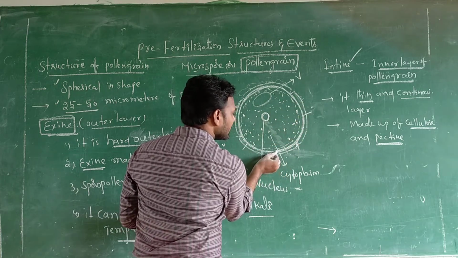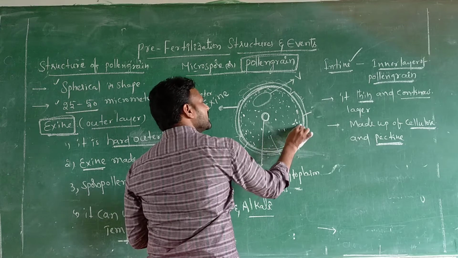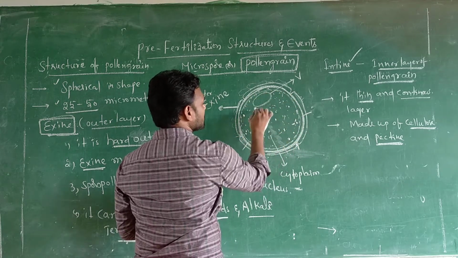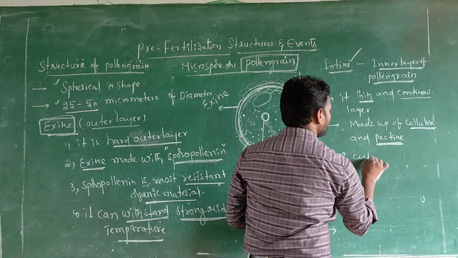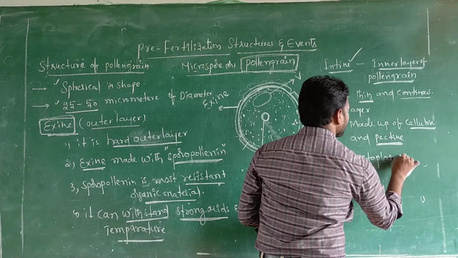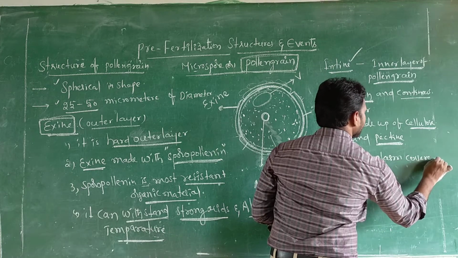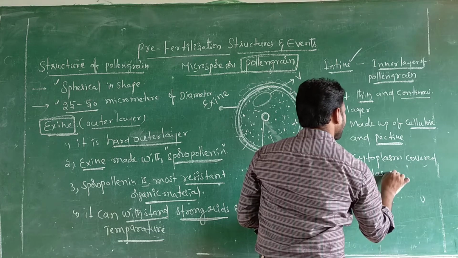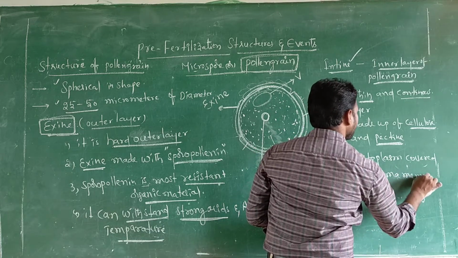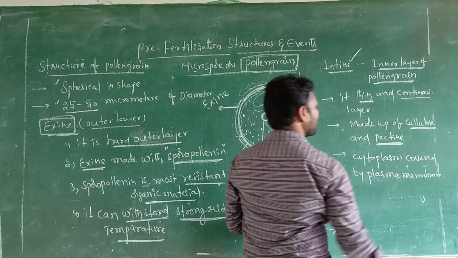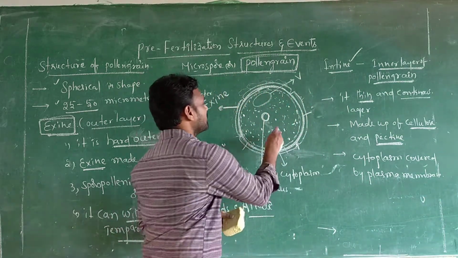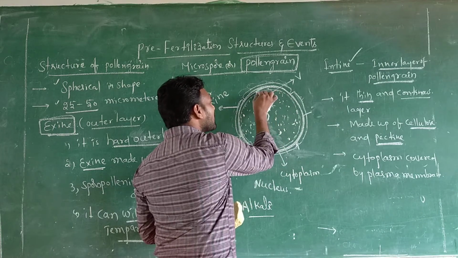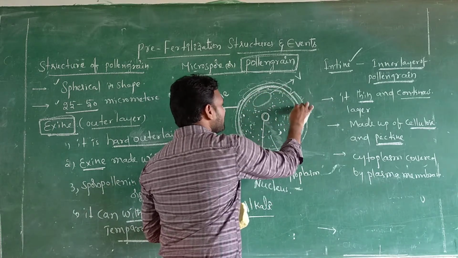This plasma membrane is covering what, sir? Cytoplasm. So cytoplasm is covered by plasma membrane. This is a cytoplasm, sir. This cytoplasm is surrounded by a plasma membrane.